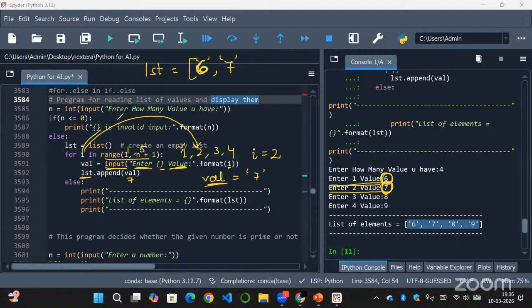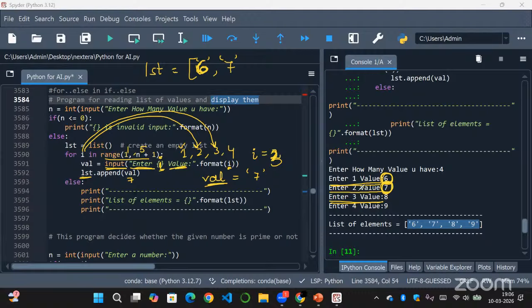Then it will loop again, the for loop, and i will represent 3 now. So i will be equal to 3. Here it will print enter i value, and i is 3 now. So enter 3 value, or the third value, it will be printing.